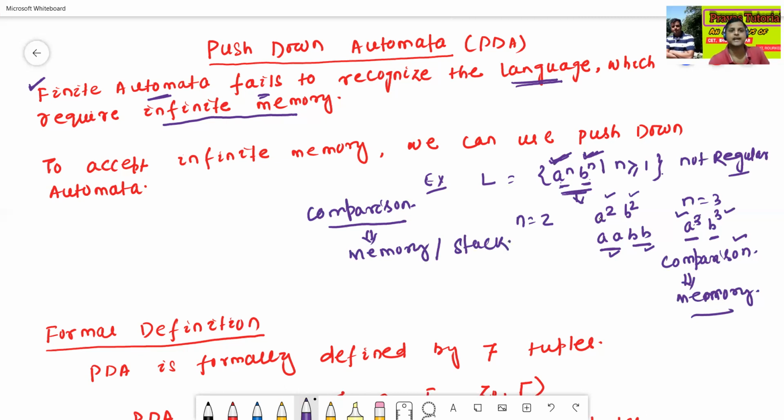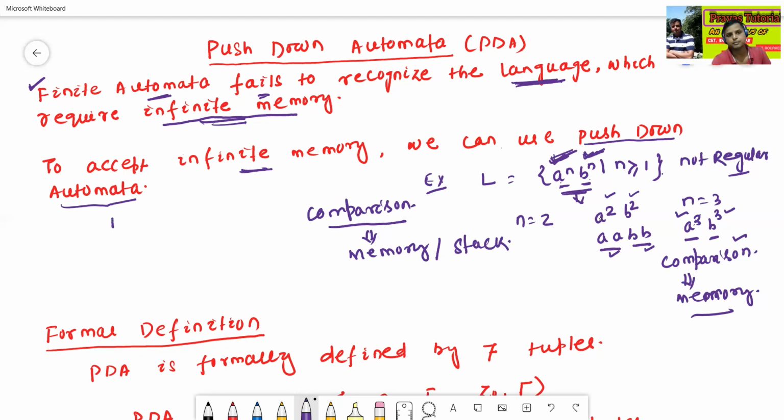So finite automata fails to recognize the language which requires infinite memory. Here we require infinite memory for this comparison, meaning the same number of a's follows the same number of b's. To accept such a language, which needs infinite memory, we can use push-down automata.